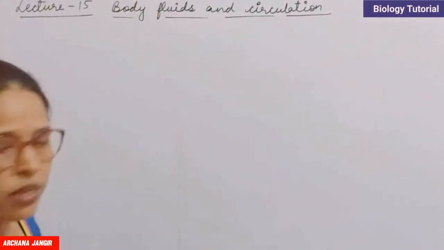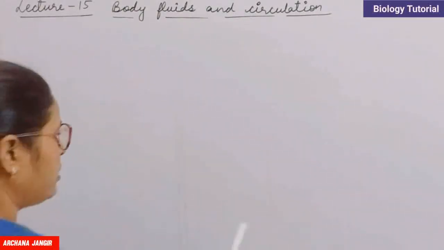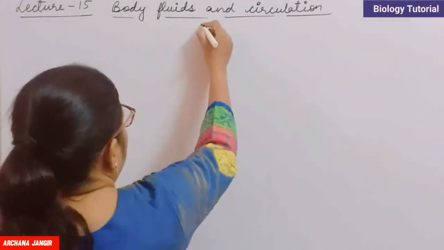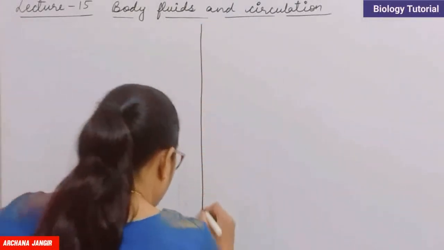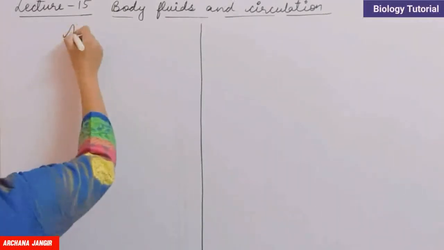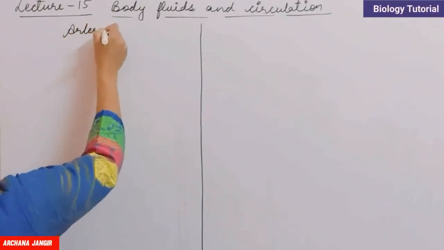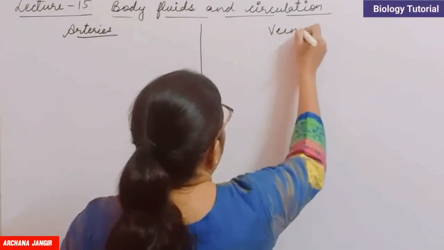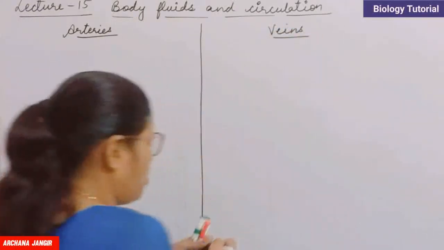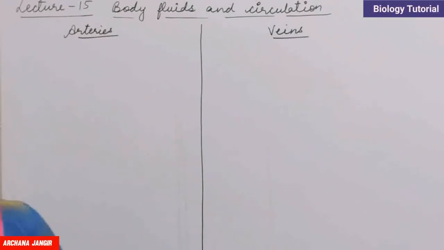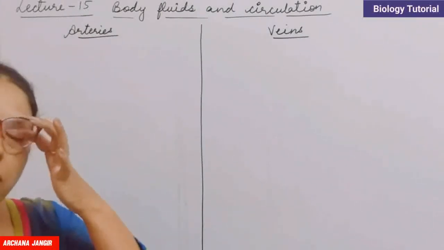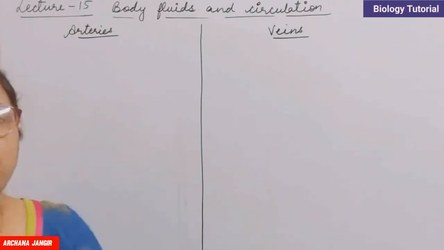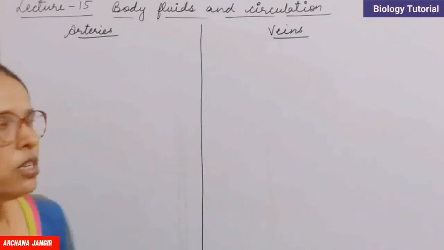Here is the difference between arteries and veins. So this is the differential line, and here is arteries, and here is veins. Clear? Firstly, arteries are the blood vessels which carry blood away from the heart.